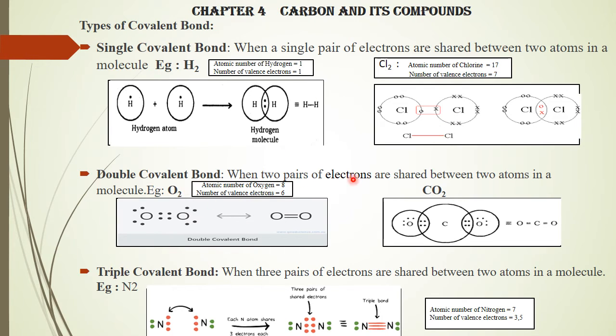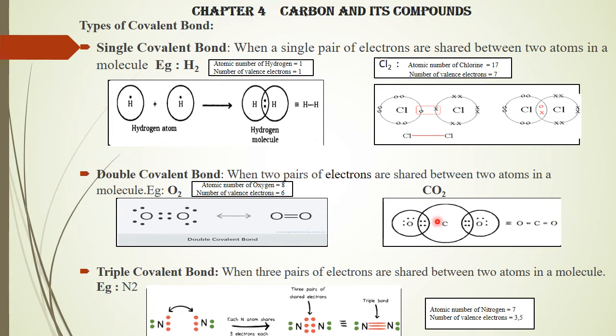Now when 2 pairs of electrons are shared between 2 atoms in a molecule, that is the oxygen molecule. The atomic number of oxygen is 8, and the number of valence electrons is 6. So 2, 4, 6. And now when they combine, they share electrons. So this is one, this is the other one. They share like this, as we have discussed before. So one oxygen atom combines with another oxygen, forming an oxygen molecule by a double covalent bond. See, 2 lines.